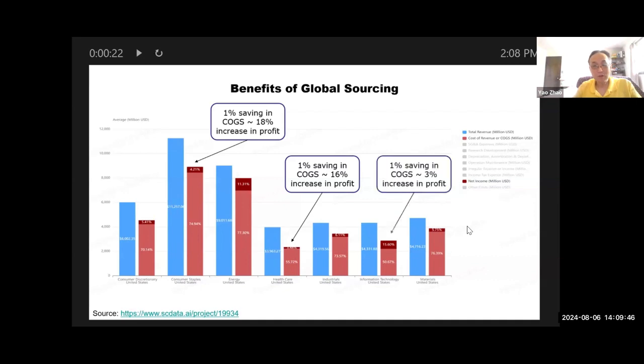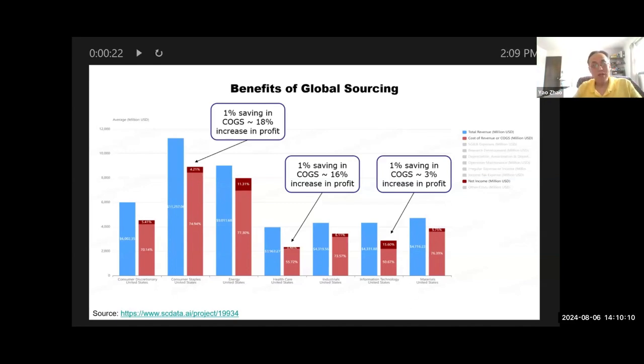Right now, even for IT, with a huge margin, 1% savings in cost of goods sold still results in a 3% increase in profit. Of course, these are the average numbers. So I think now you understand why outsourcing is so important.